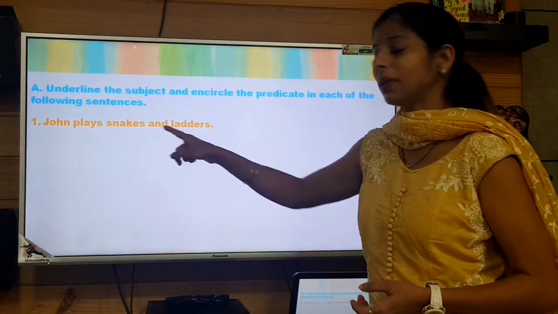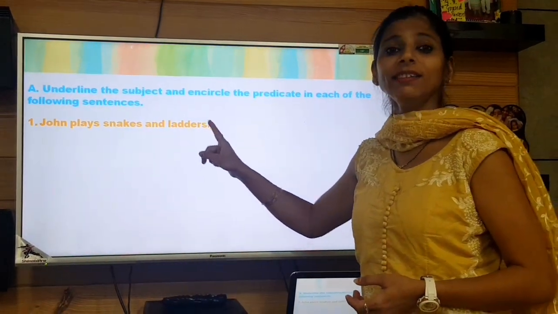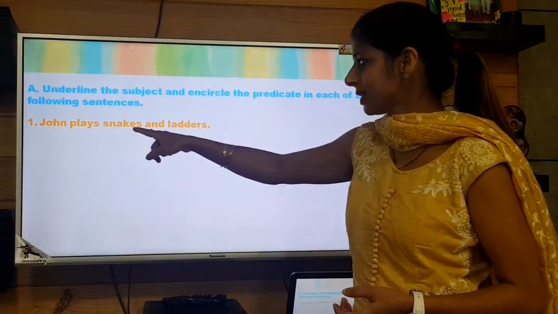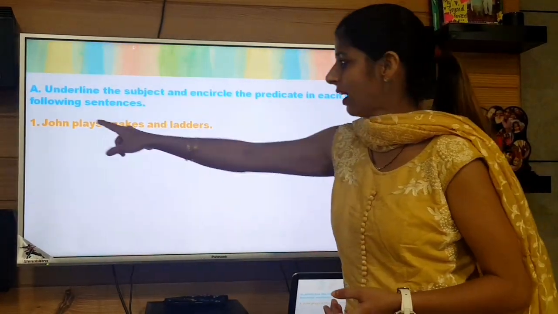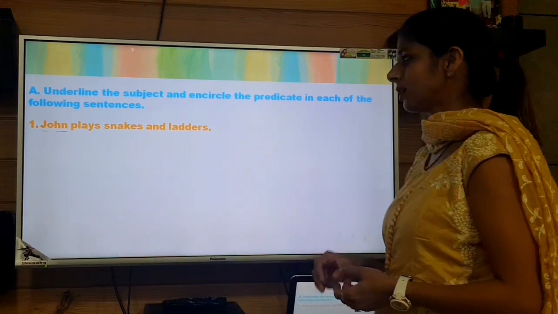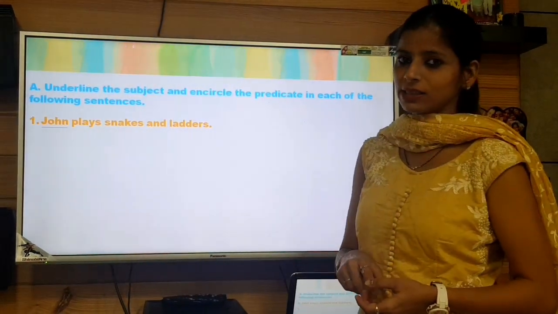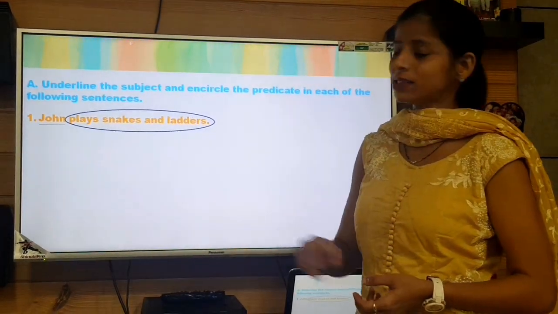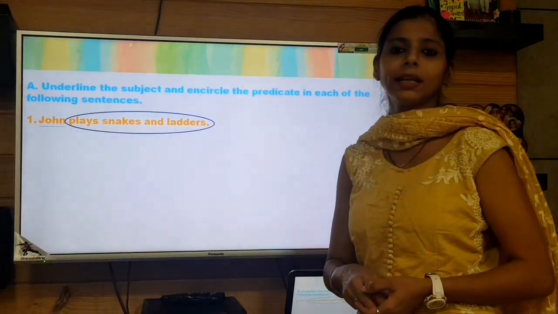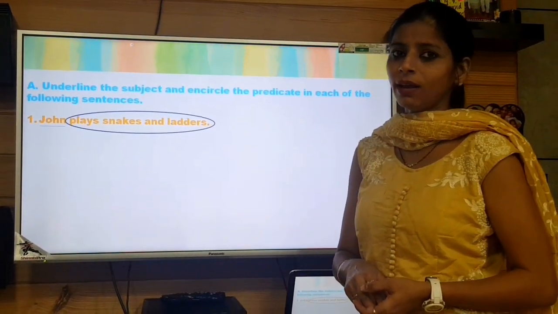He is playing snakes and ladders. So plays snakes and ladders will be your predicate, and John is your subject. So we underline the subject John and we encircle plays snakes and ladders as the predicate.